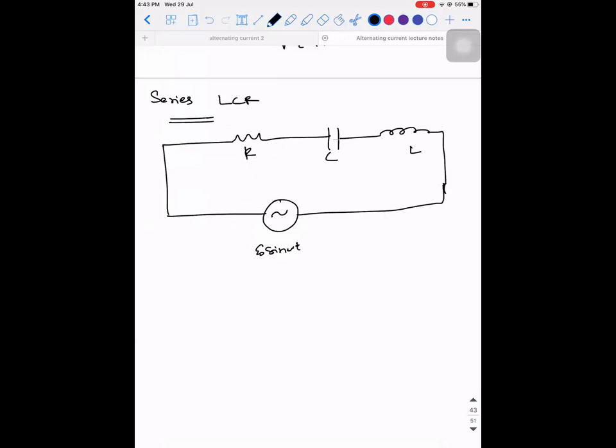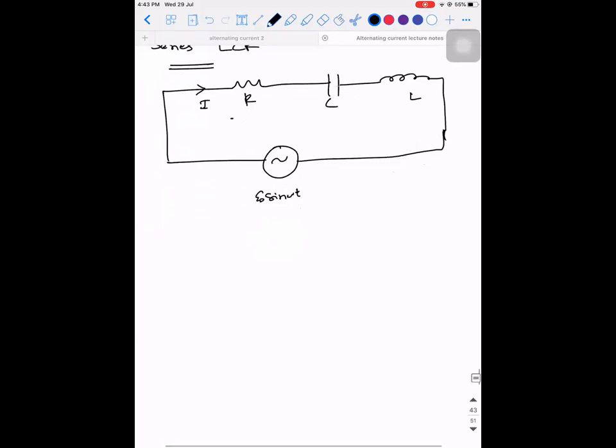Now tell me, the current is going to be the same across R, so I'm going to use those arrow marks.